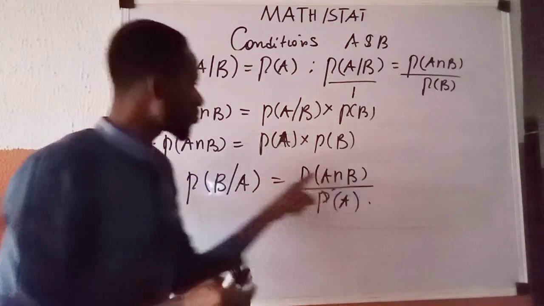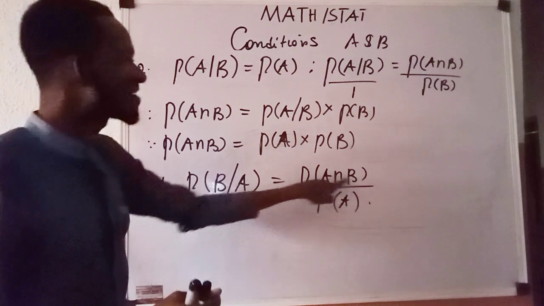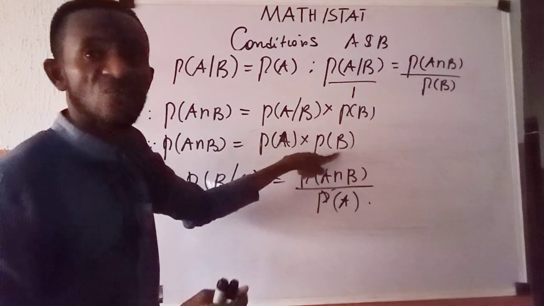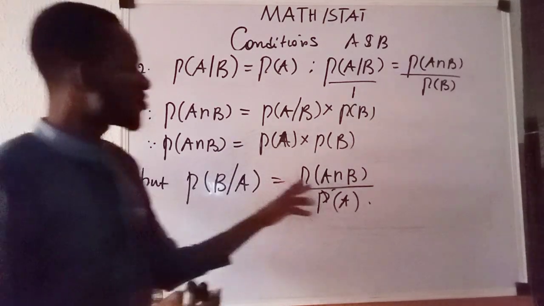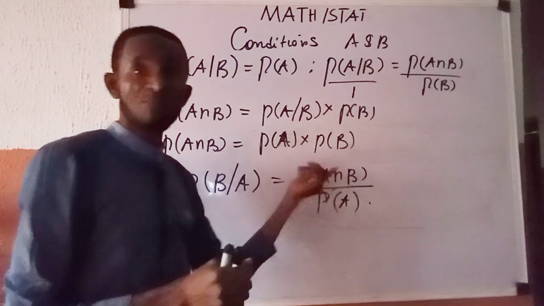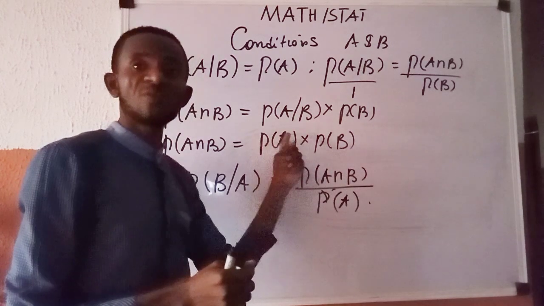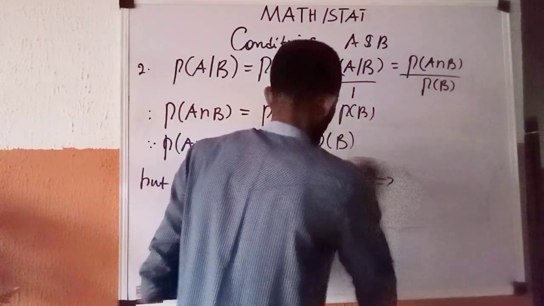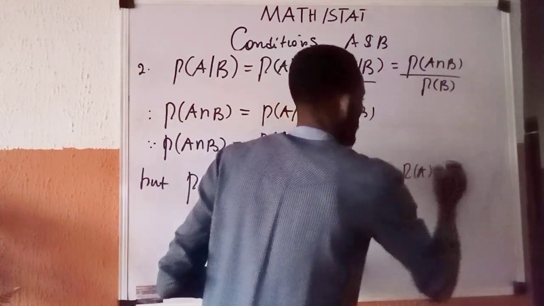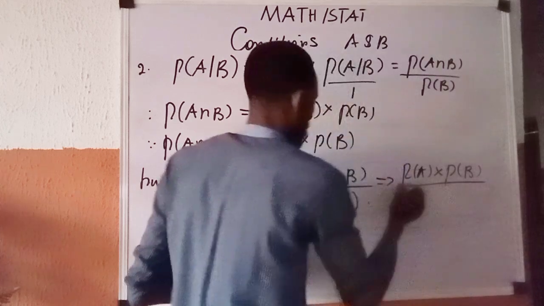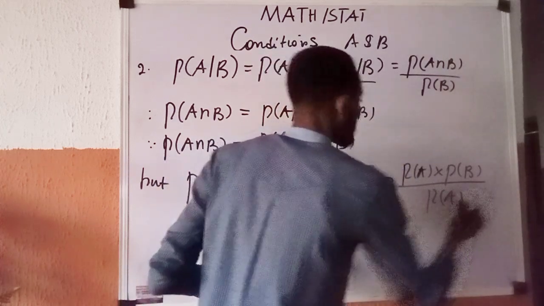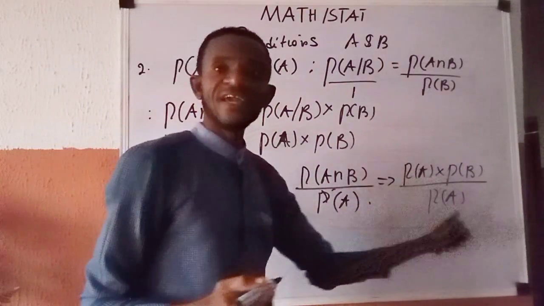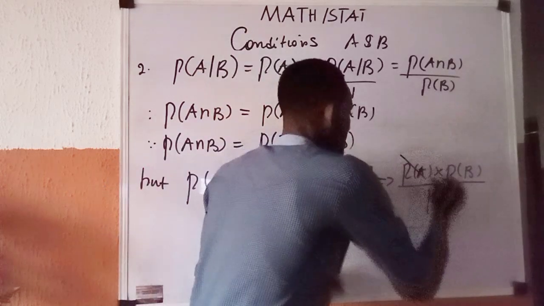But we are already aware that the probability of A intersection B is given as this, P of A intersection B, and it is defined as this quantity. So in place of this numerator, P of A intersection B, I am going to go with P of A multiplied by P of B, because they are the same thing. So this implies P of A multiplied by P of B all over P of A, which is what I have at the denominator. Here is P of A, here is P of A. They can go. So this and this is gone.